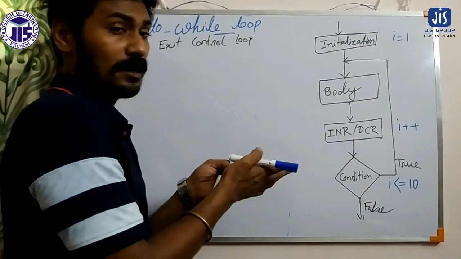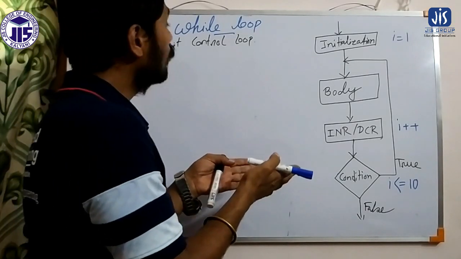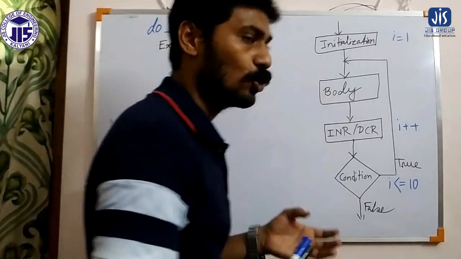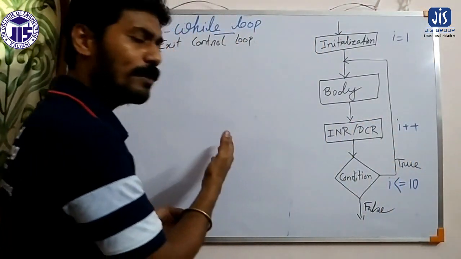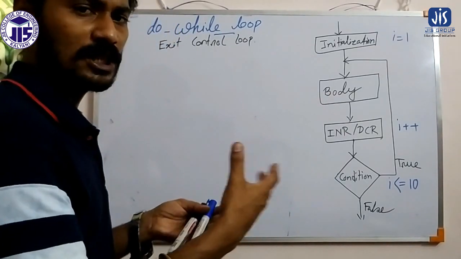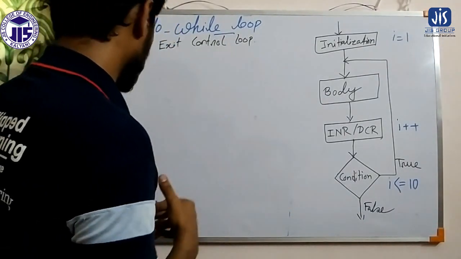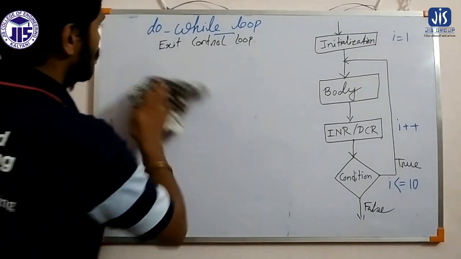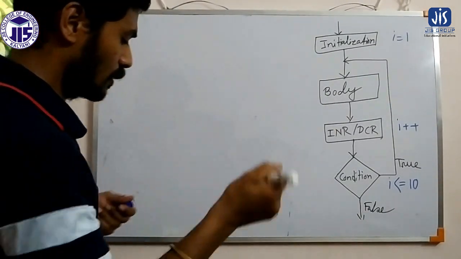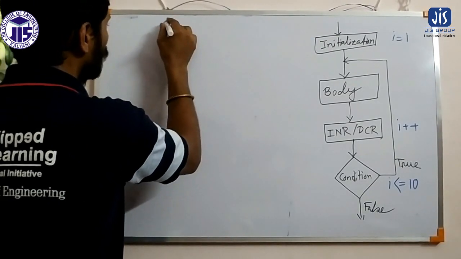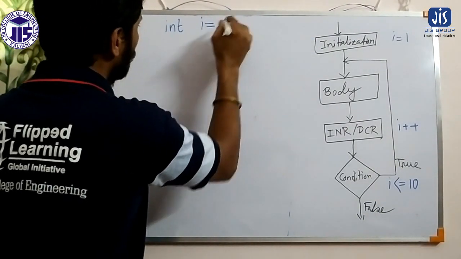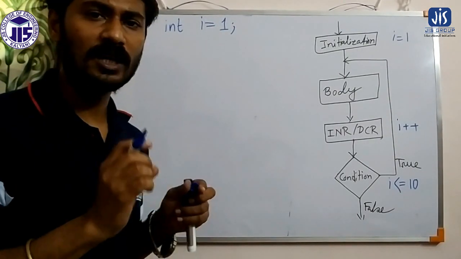This flowchart of an exit control loop will be followed by the do while loop, because do while is also an exit control loop. Now the same program that we did using the while loop, I will show how we can print a particular statement multiple times by using do while, with its syntax. First we have to initialize the value, so that is common. I write integer I equals 1, so I is initially 1.